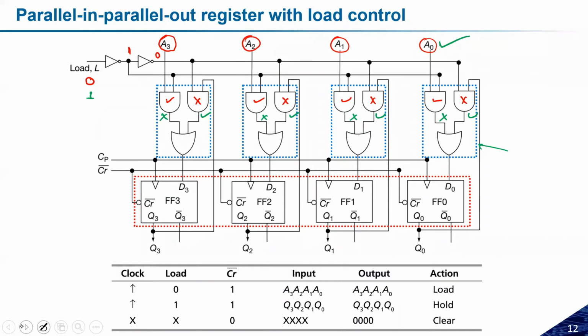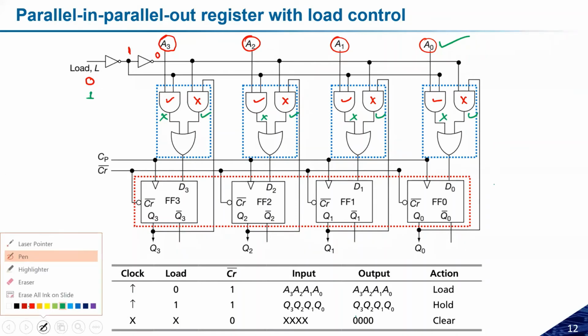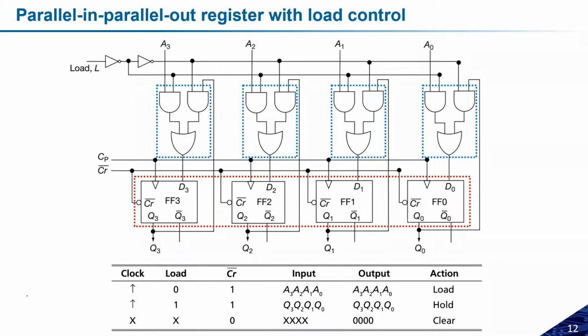If anyone has any doubt, this is how you can make the truth table. If the clear is equal to 0, the data output will always be 0, whatever the clock is. It does not matter what is the status of load, status of clock, or status of input. And if the load is equal to 1, then it will hold the data. If load is equal to 0, it will load the data. This is a simple table which we have already seen. So this is all about the parallel input, parallel output register with load control.